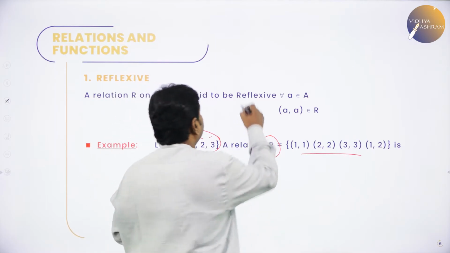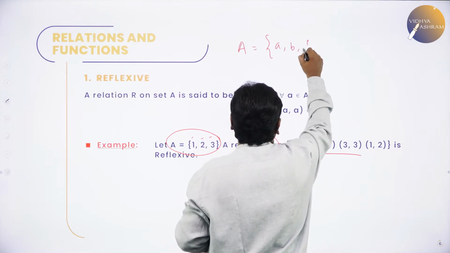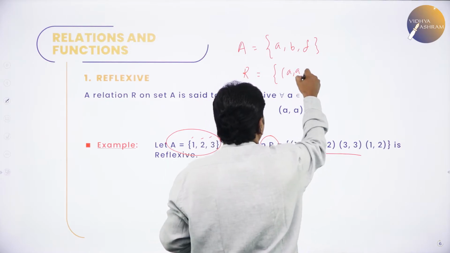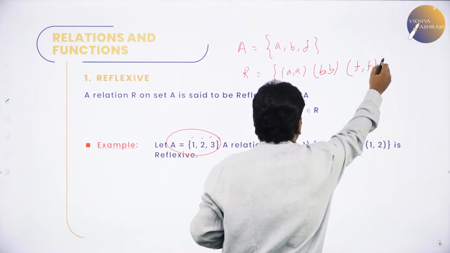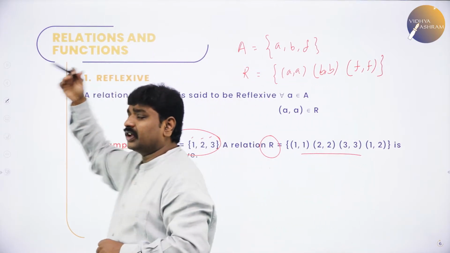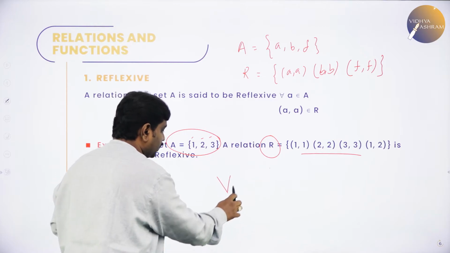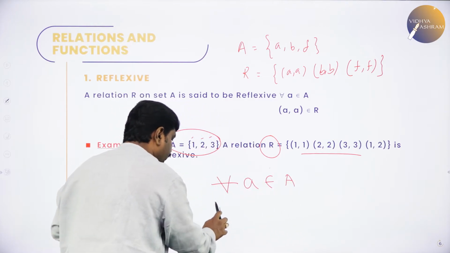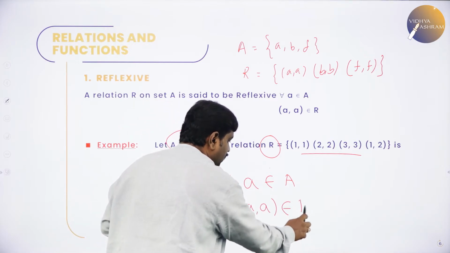Suppose set A has a, b, f. Now, your R should contain what? (a,a), (b,b) and this (f,f). R should contain these. Other than this, it may contain anything or not, we are not bothered. What is reflexive? In two lines, reflexive means for all a belongs to the given set, if (a,a) belongs to R, then R is reflexive.